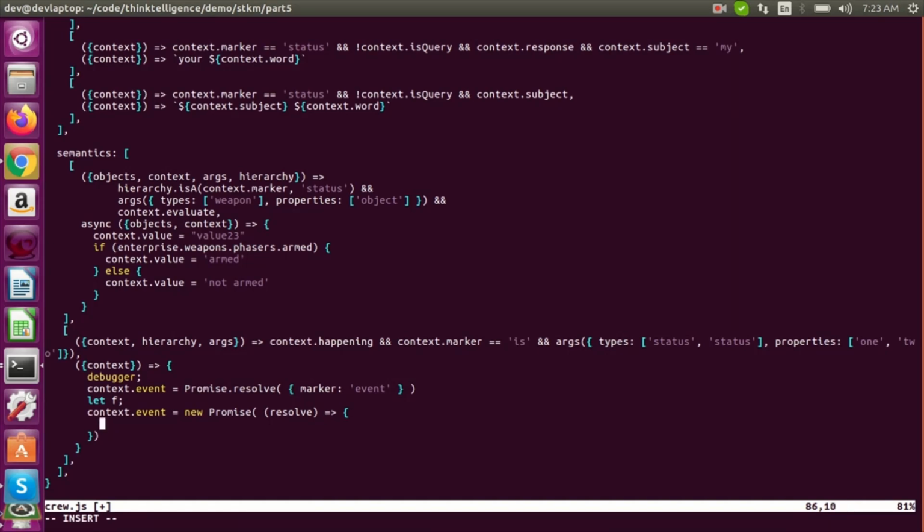And then what do we want to do? F is going to be, right. So we pass in whatever context, whatever thing has happened. So we do this kind of thing.